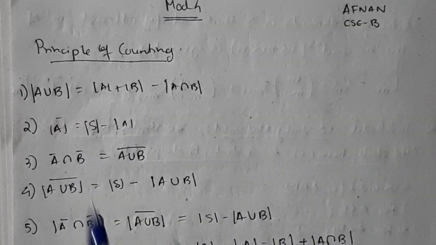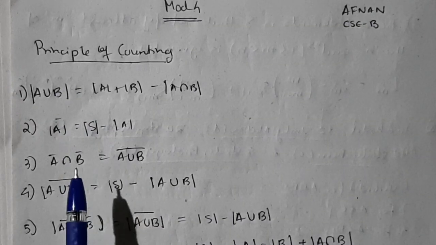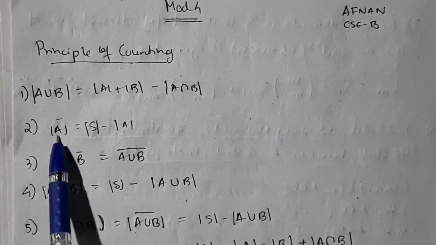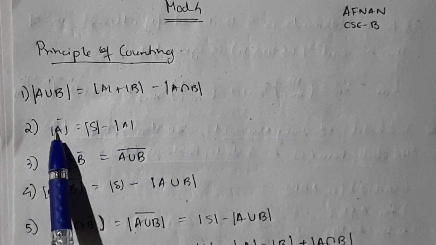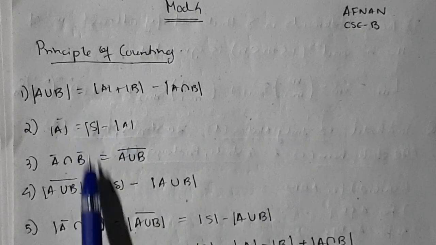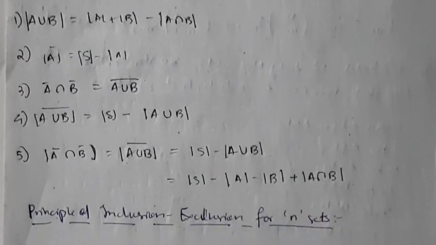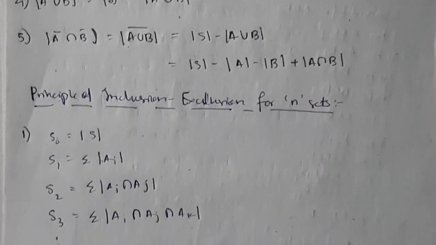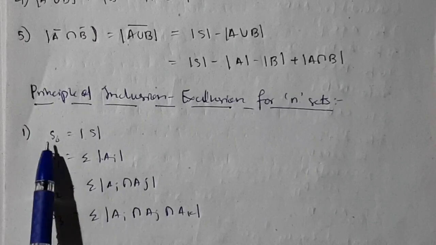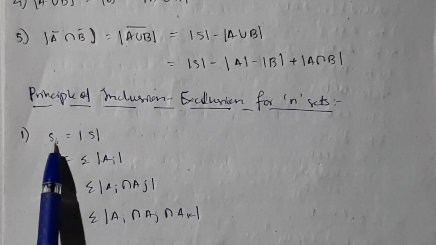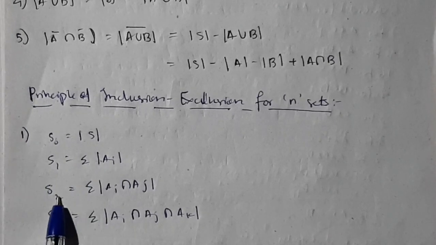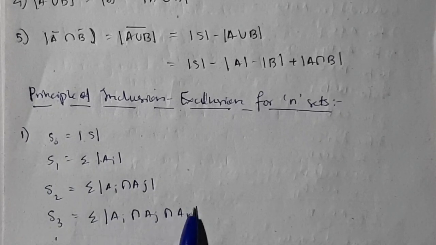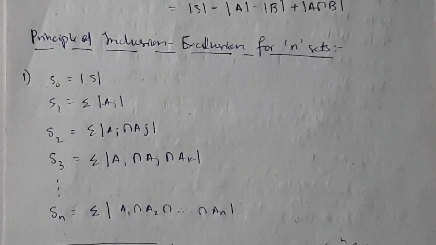In module 4 you have these formulas which are very important, like A union B, this formula, A naught, what is the formula. S is the total number of elements, and A means a particular set in that total number of sets. Okay, these formulas are there, and I will be giving you an example by which you can understand what it is. See, remember these things, S naught, S1 and all. You can remember like this: S naught means there will be no A element in it, S1 means 1 A element, S2 means 2 A elements, S3 means 3 elements, and so on. Okay, Sn means n elements.